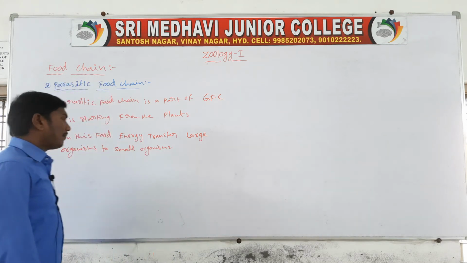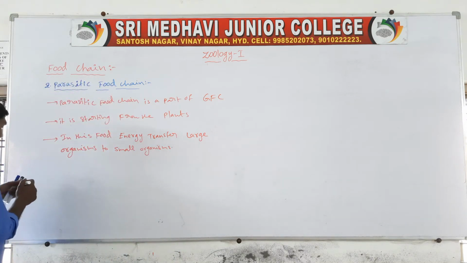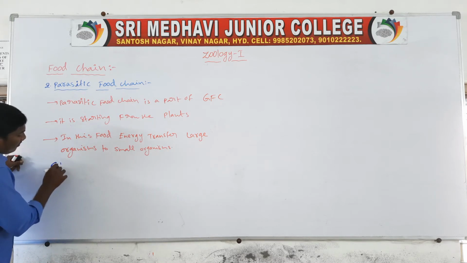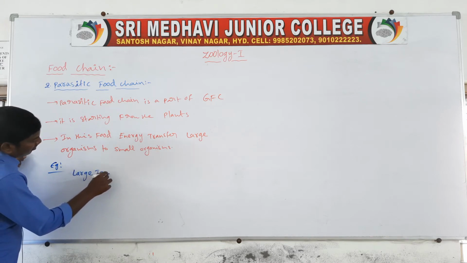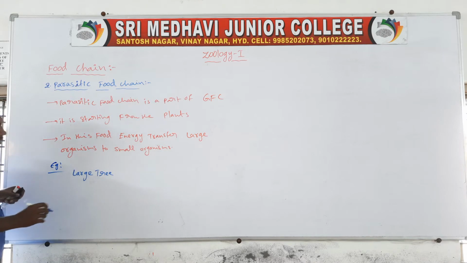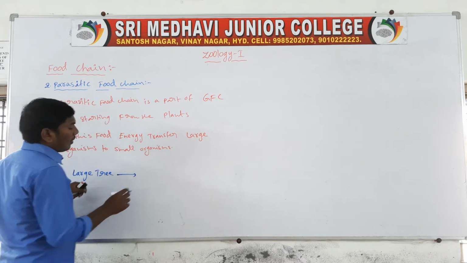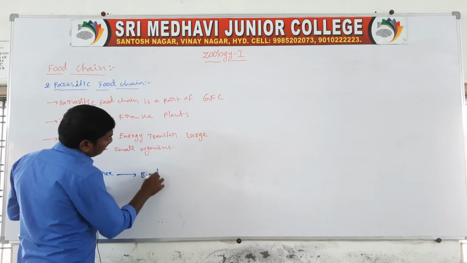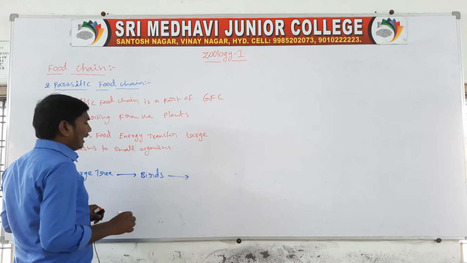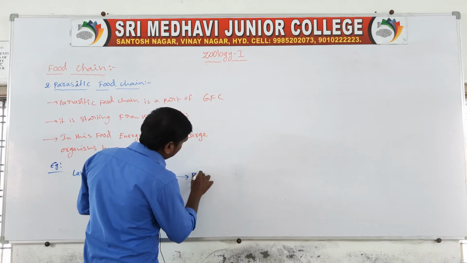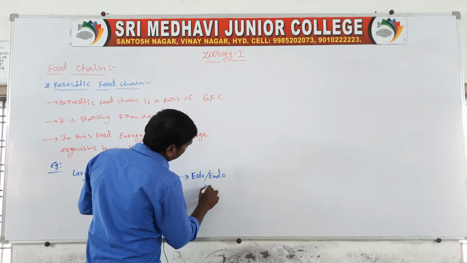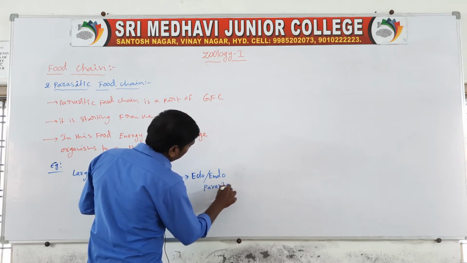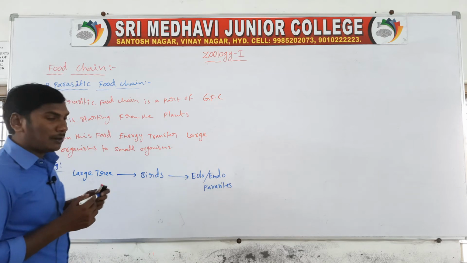An example of the parasitic food chain: a large tree, to birds, to ecto and endoparasites.